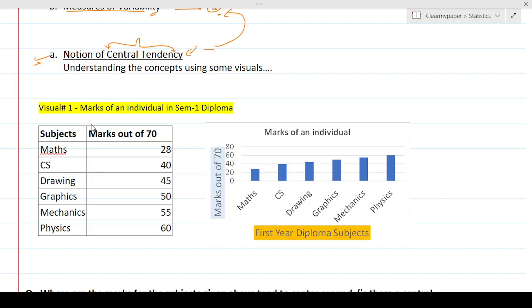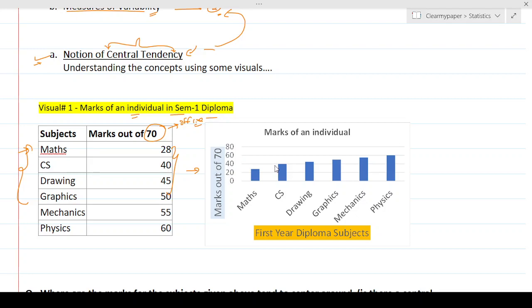What is the first example? Over here, I'm putting the marks of an individual student in SEM 1 Diploma, and these are the subjects here. I'm putting the marks out of 70 because 70 is the theory marks for offline mode. Hopefully, with COVID subsiding, we'll get the theory paper coming soon, starting this summer. Anyway, I've given the marks for that student for all these subjects, and to give a better impact, I've also put some visuals here.